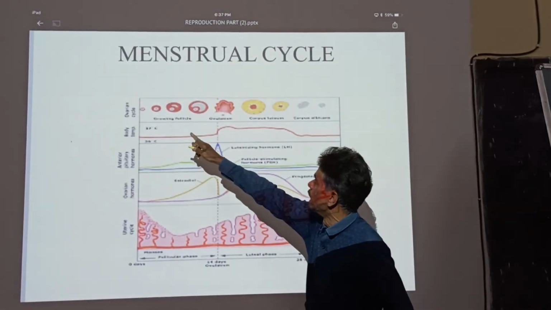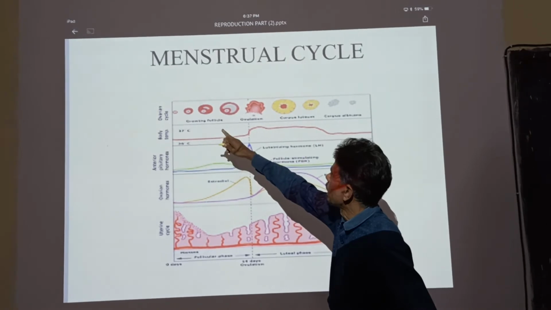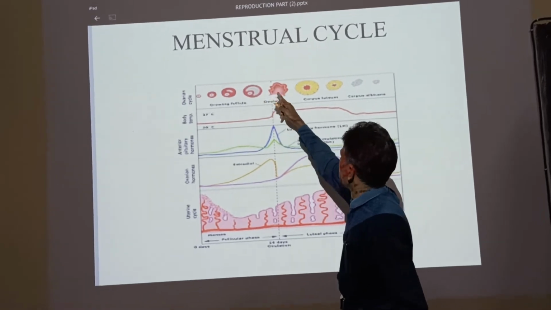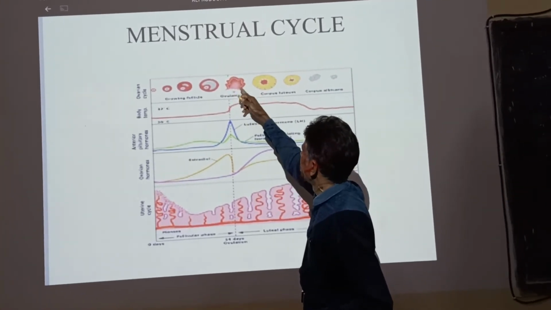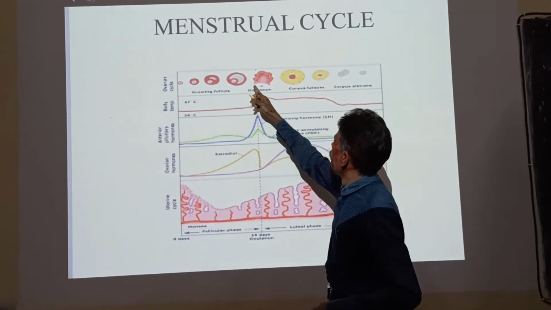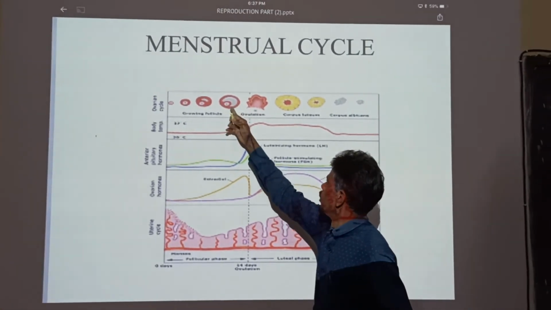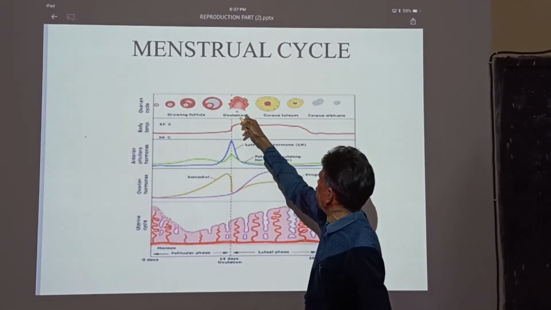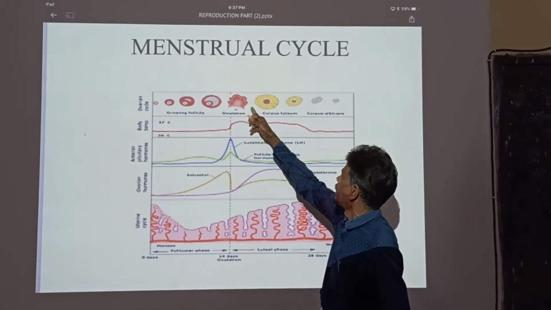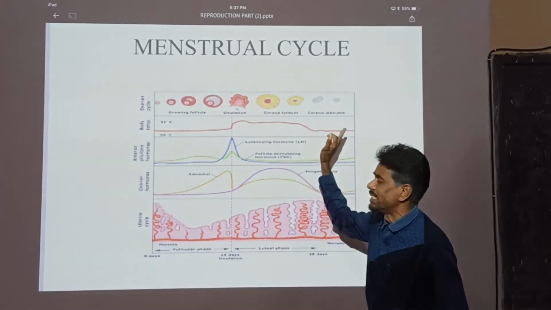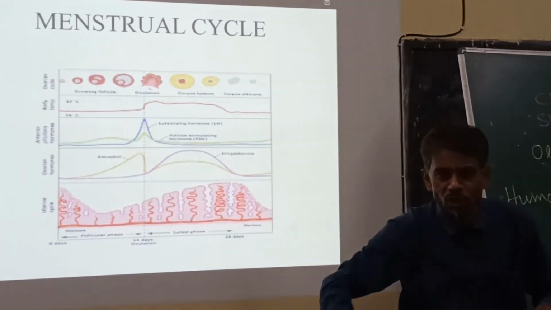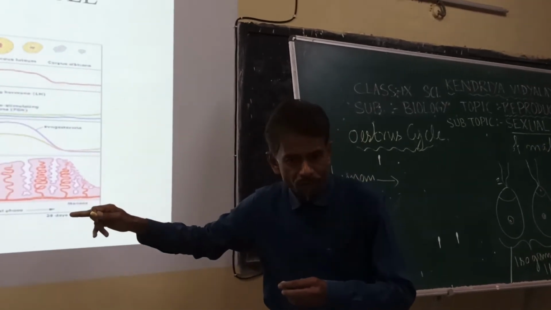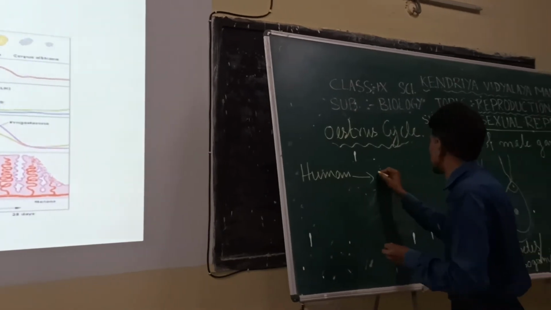There is a change in the ovarian cycle in terms of the primordial follicle, primary follicle getting matured at the middle or almost 14th day. It is becoming a fully mature follicle, what you call a Graafian follicle. The Graafian follicle ruptures, ovulation takes place. The Graafian follicle after rupture gets converted into corpus luteum, and further changes take place. So this cyclic change within a human female during the reproductive phase is called the menstrual cycle.